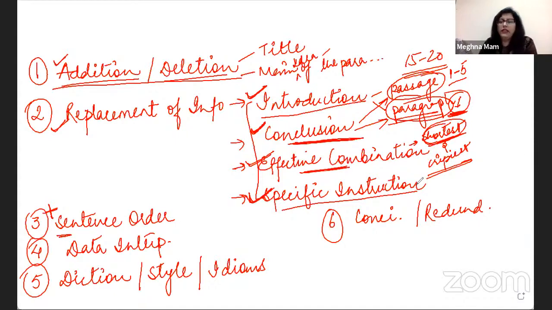So if the question is asking you to give a second supporting example, search for the first example in the paragraph before you go to the options. That first example will give you an idea of what you're supposed to look for in the options. When the question asks you to set up the information that follows or that is there in the previous sentence, don't go to the question first.